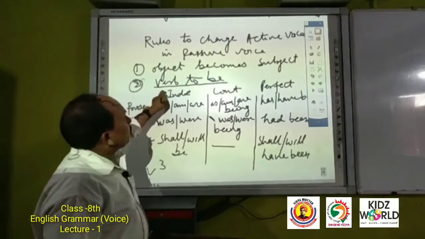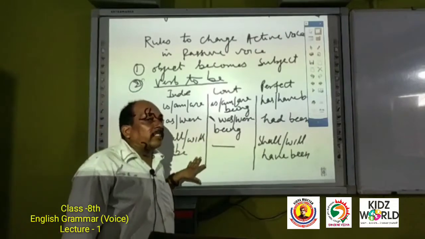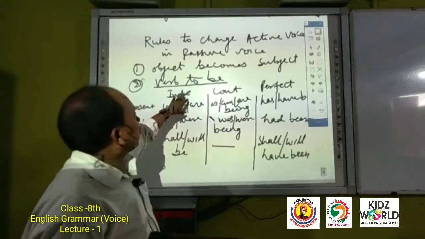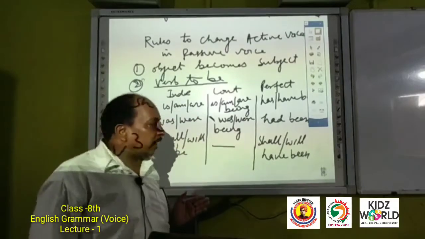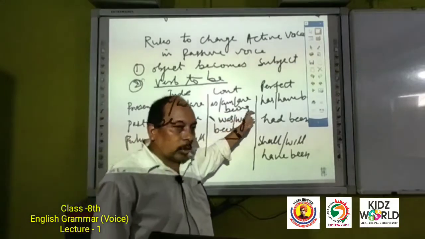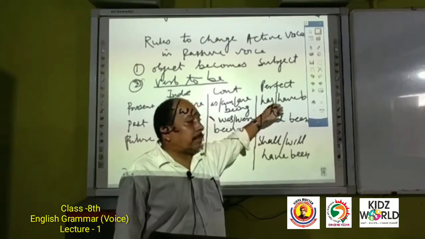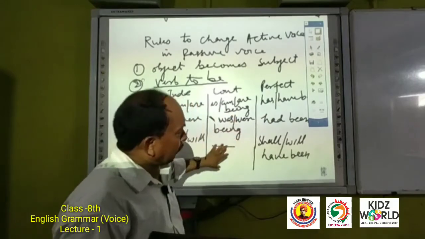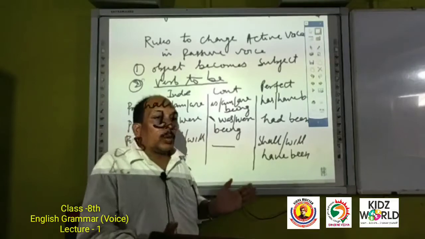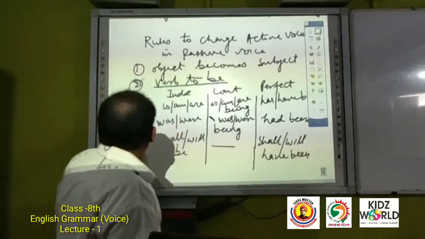Second is verb to be as per the need of tense. Here a table has been given. When the statement will be in present indefinite tense, is, continuous, being should be given. When it will be in perfect, has been should be given. So this table will support you to get a detailed idea to change active voice into passive voice.